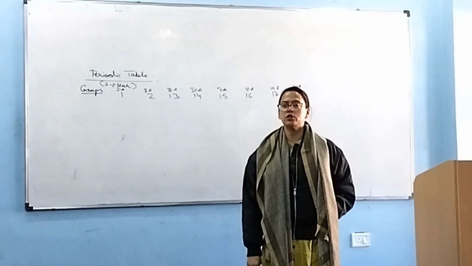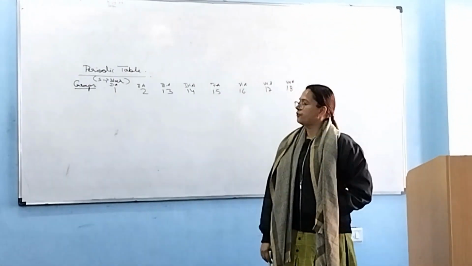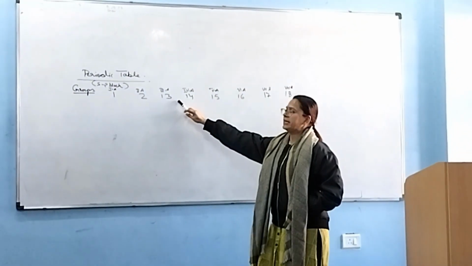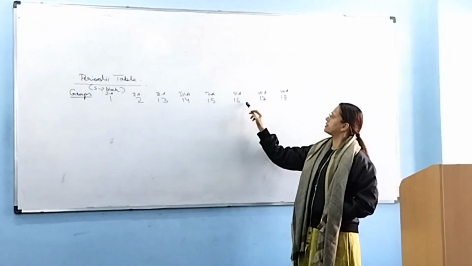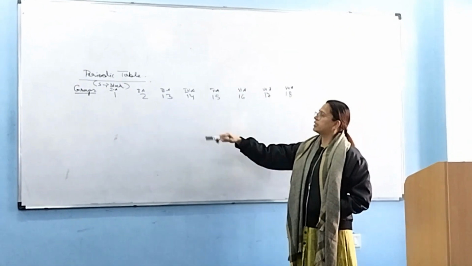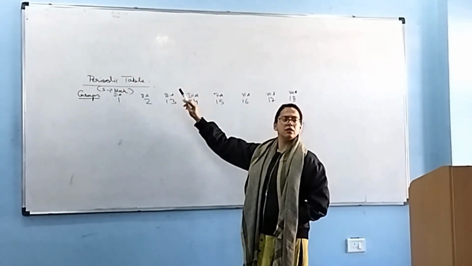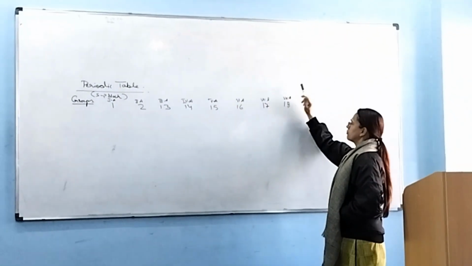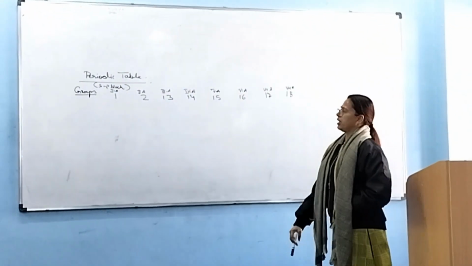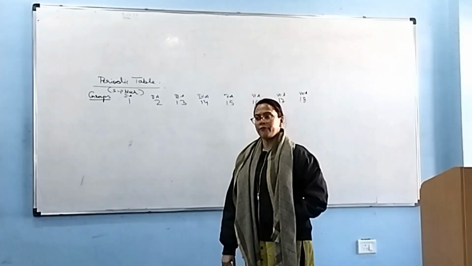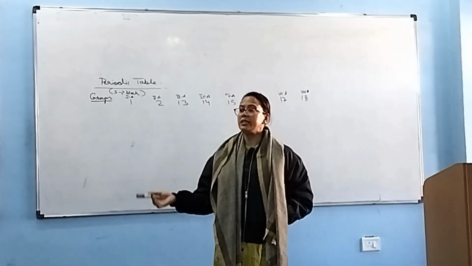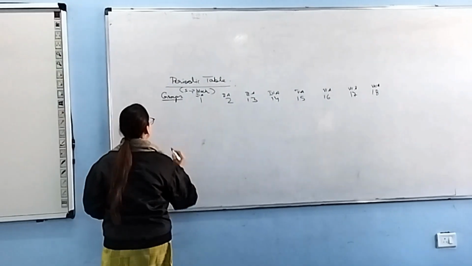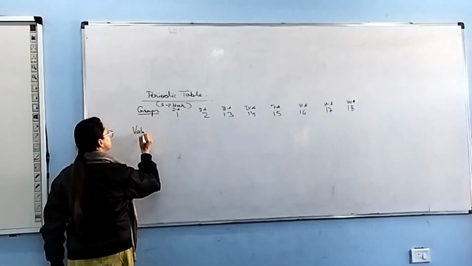Now, P block, from which group do we start? We start from 13th, followed by 14th, 15th, 16th, 17th, and 18th group. So these groups are also called 3A to 8A groups. Right. You also have learnt the valencies of these groups. Now I want somebody to come and fill in the valencies.